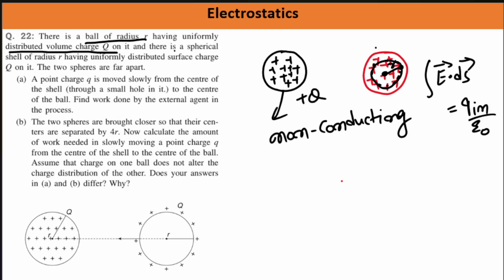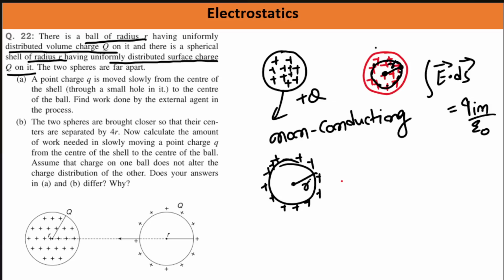Now there is also one more thing given. There is a spherical shell of radius small r having uniformly distributed surface charge q on it. So this is this, and this has a plus charge distributed uniformly on its surface. Okay? Done? So these things are given. Its radius is also small r. What else is said? The two spheres are far apart. Let's say the separation between these two spheres is y. So y tends to infinity almost.